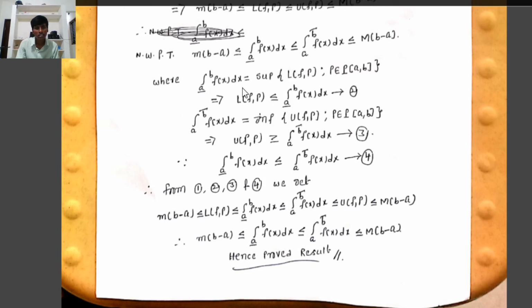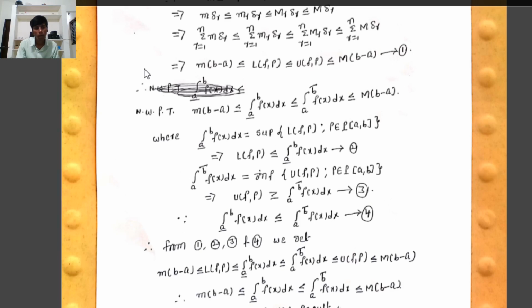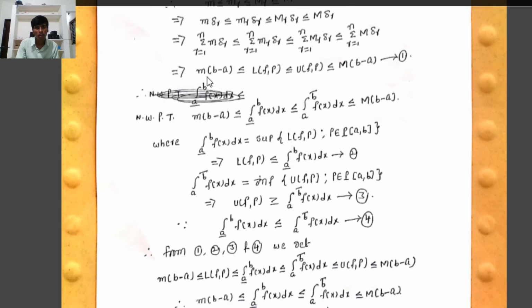Therefore, today we discussed the lower Riemann integral, the upper Riemann integral, Riemann integration and two theorems of Riemann integration.